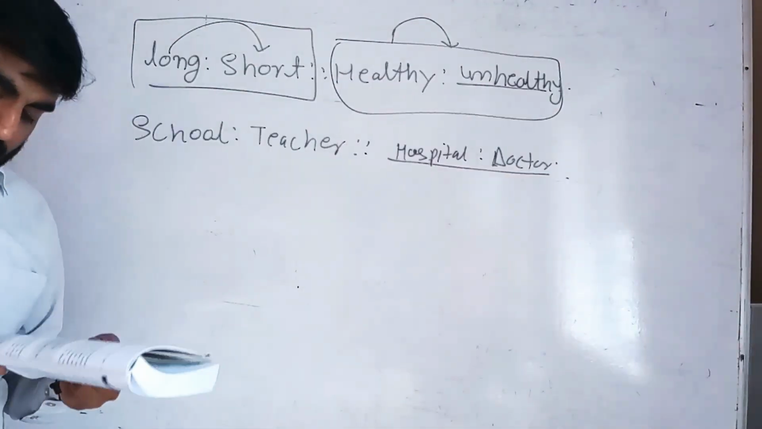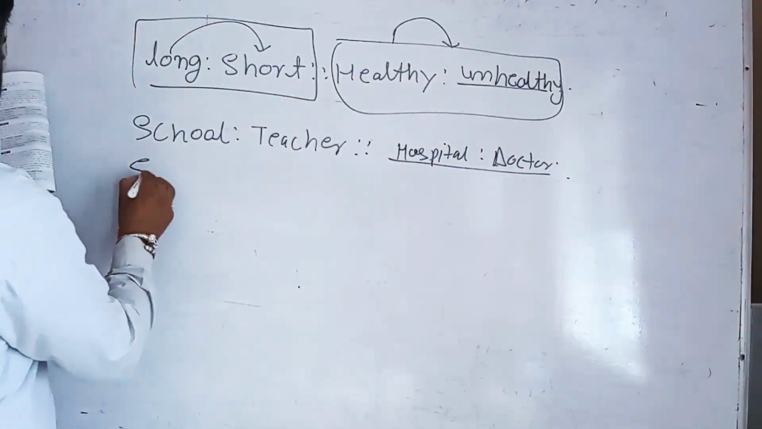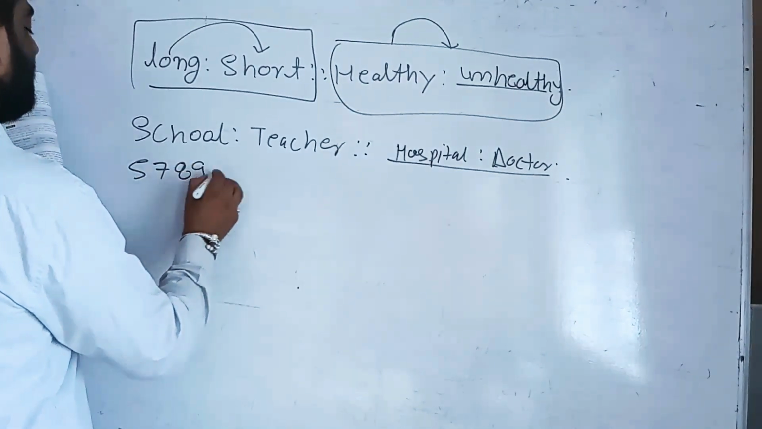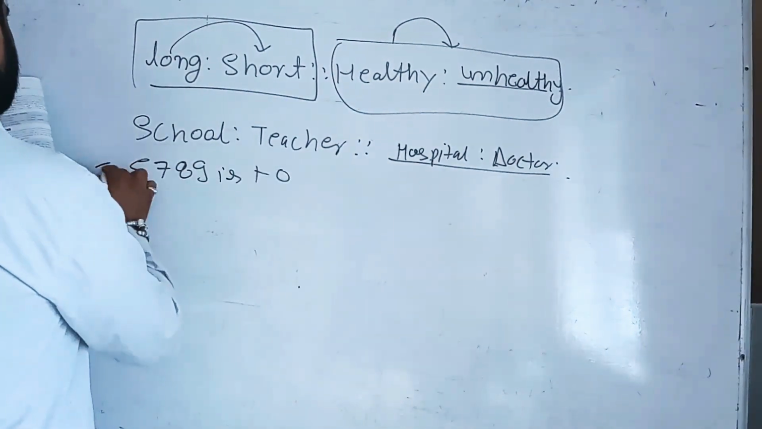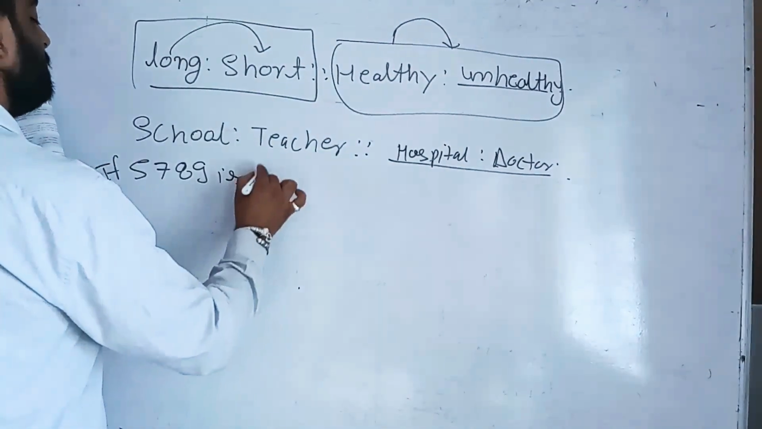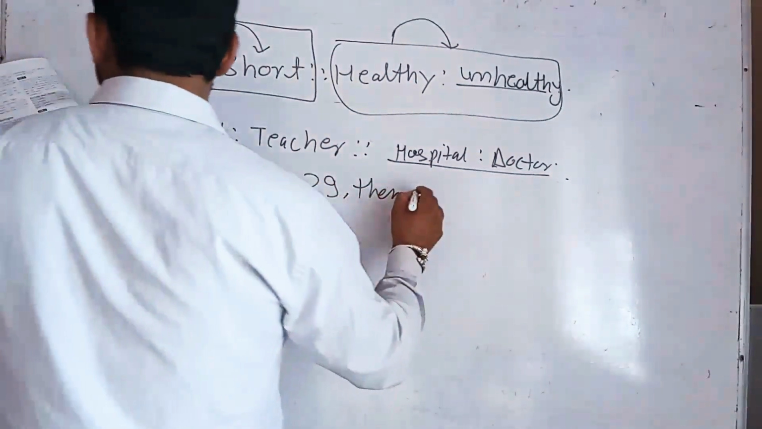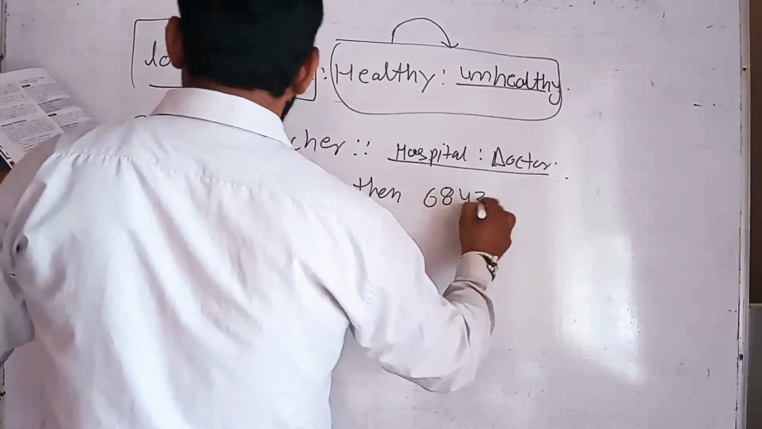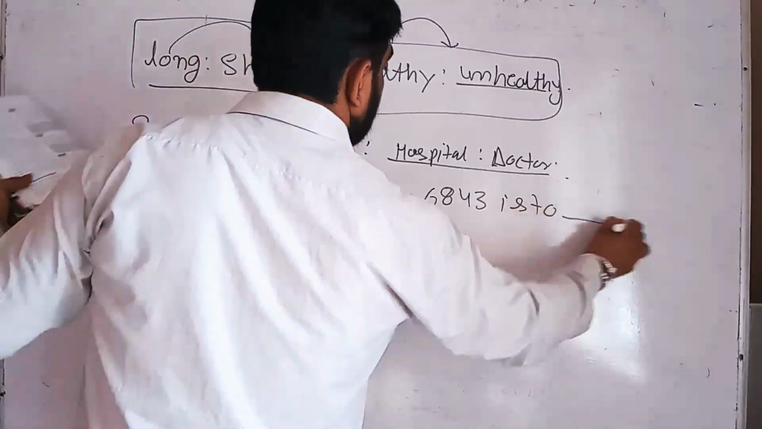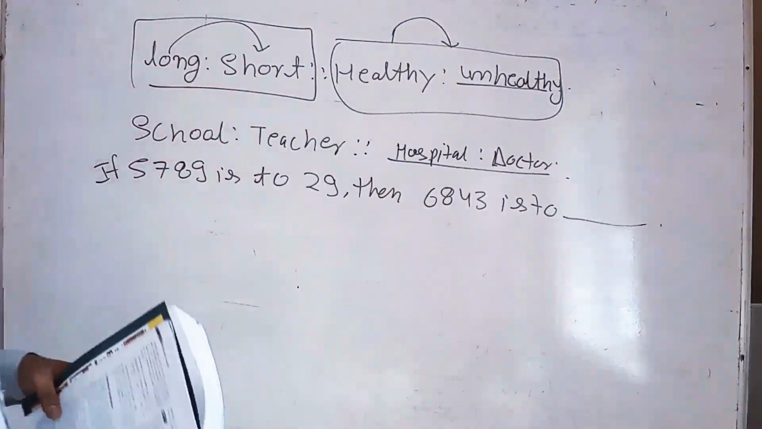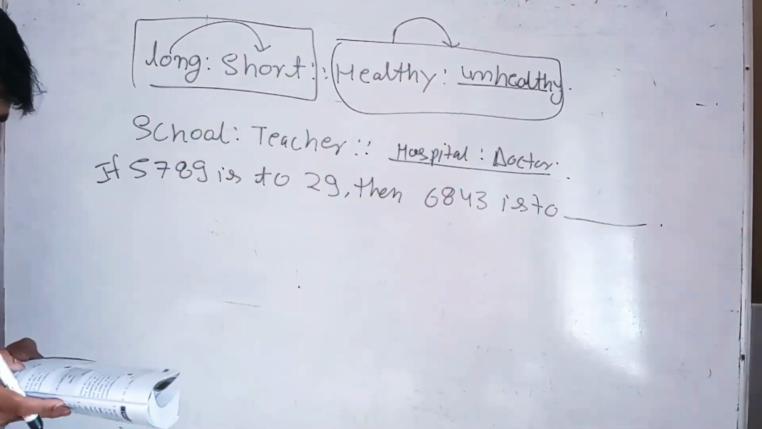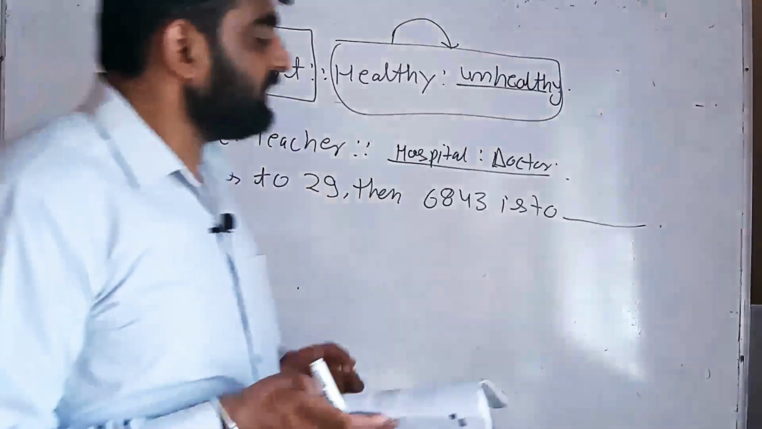So the type 3 is there, I think so. The question is: if 5, 7, 8, 9 is 29, then what is 6, 8, 4, 3? So how can we say that 6, 8, 4, 3 is 21?